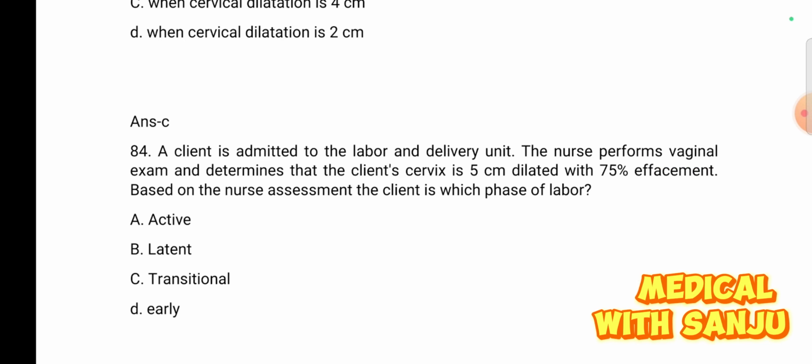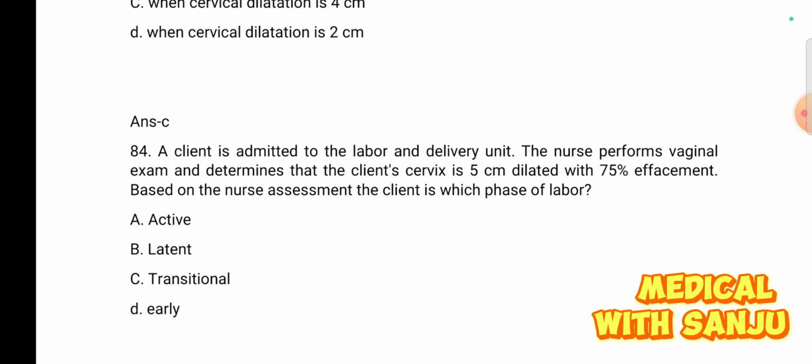Question number 84. A client is admitted to the labor and delivery unit. The nurse performed a vaginal exam and determined that the client's cervix is 5 cm dilated with 75% effacement. Based on the nurse's assessment, the client is in which phase of labor? Option A active phase, option B latent phase, option C transitional phase, and option D early.